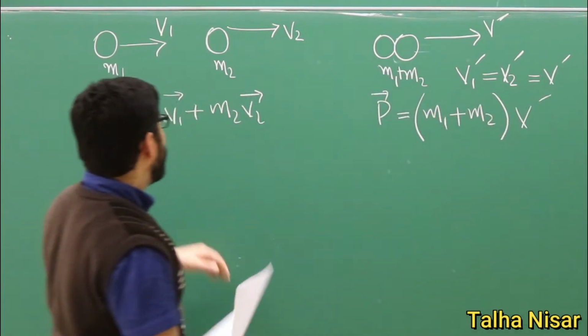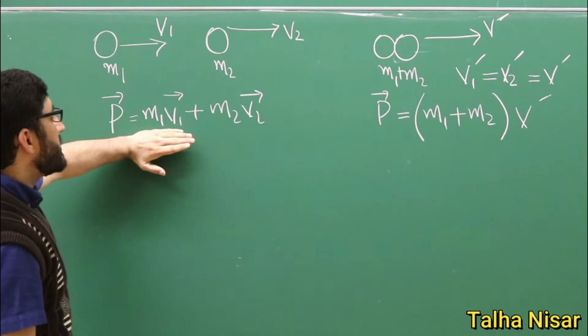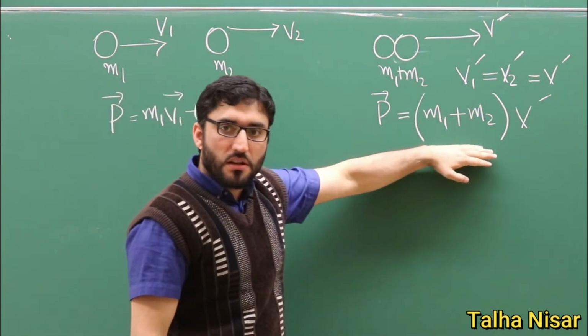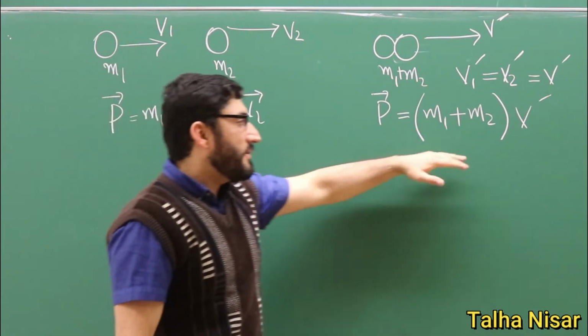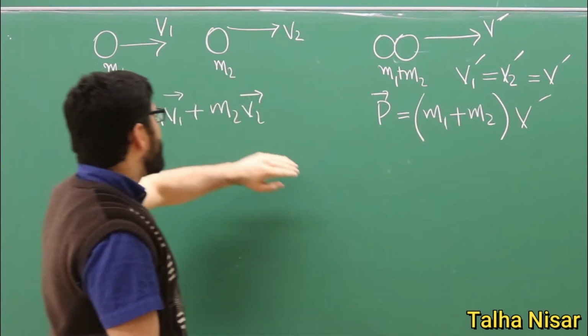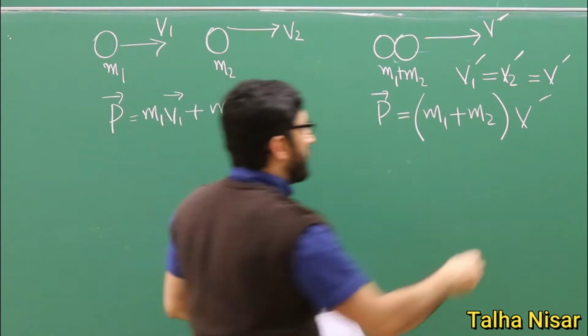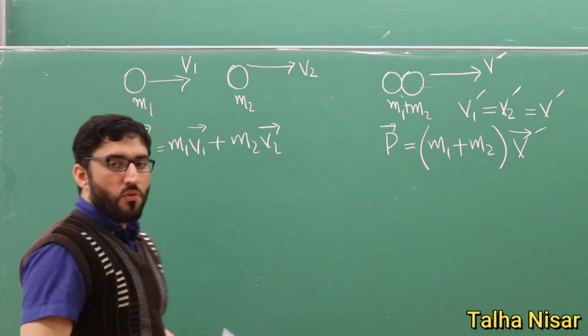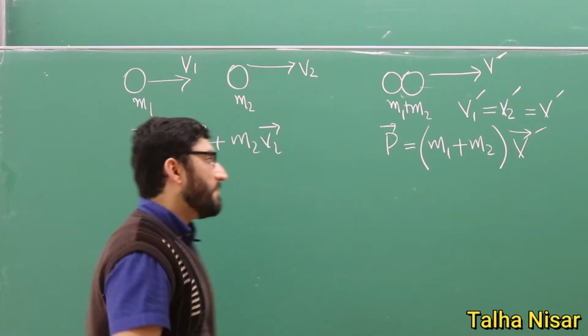This is the initial momentum, the momentum before the collision, and this is the momentum after they interact with each other. The velocities here are vectors. And now we will take some examples.